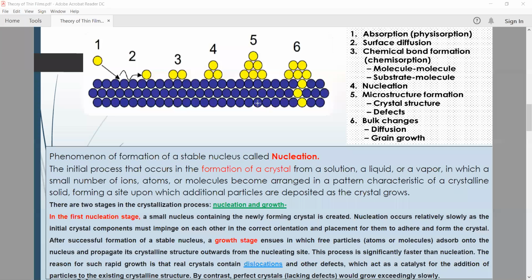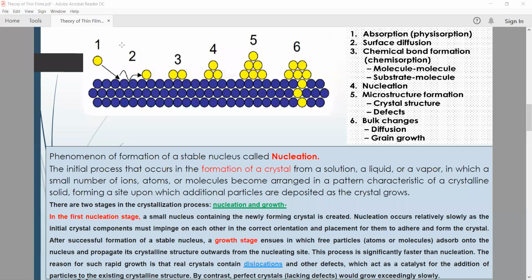Okay, so nucleation means what? Nucleation is the initial process. Listen carefully. Nucleation is the initial process that occurs in the formation of a crystal from solution, that is liquid, or maybe a vapor, in which a small number of ions, atoms or molecules become arranged in a pattern characteristic of a crystalline solid, and forming a site upon which additional particles are deposited as the crystal grows.